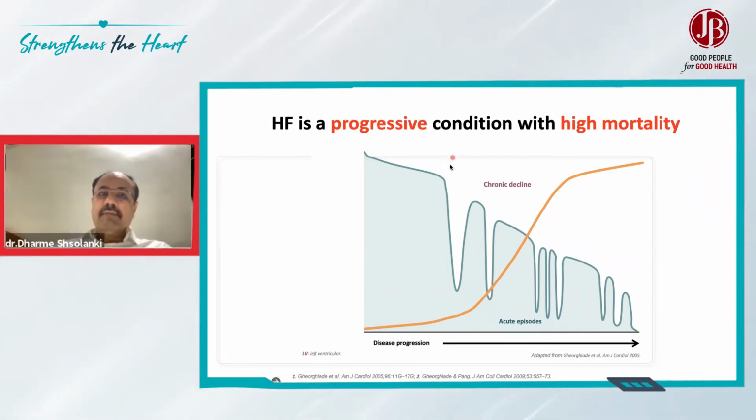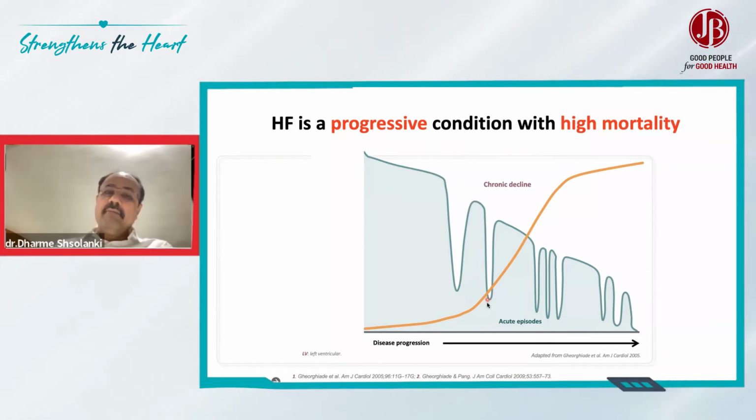Is it because of some intercurrent illness in the form of sepsis, renal failure, electrolyte disturbances, or consumption of NSAIDs or Unani medicine? So there is an acute decompensation. Patients require admission. After stabilization, he will come back. But when he comes back, his physical capacity is reduced compared to what it was before the admission.